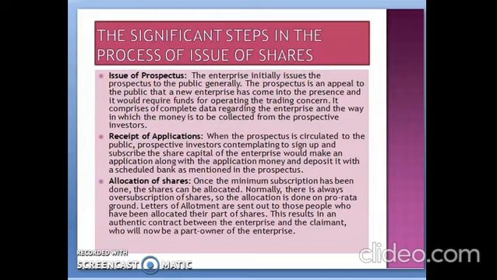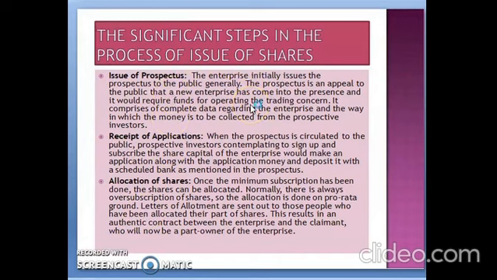The first one is issue of prospectus. The enterprise initially issues the prospectus to the public generally. The prospectus is an appeal to the public that the new enterprise has come into existence, and it comprises complete data regarding the enterprise and why and in which way the money is to be collected from the prospective investors. Students, issue of prospectus means the company gives all the information about itself under the prospectus.